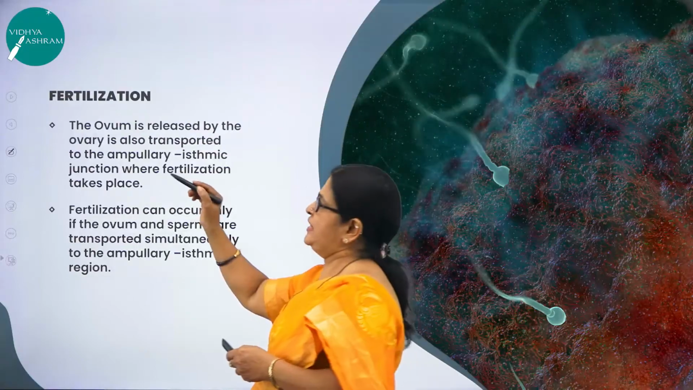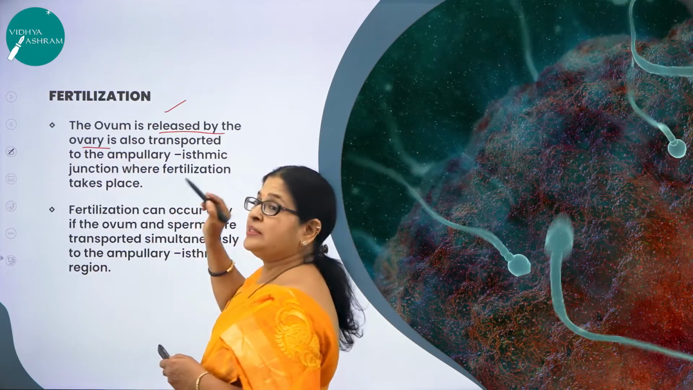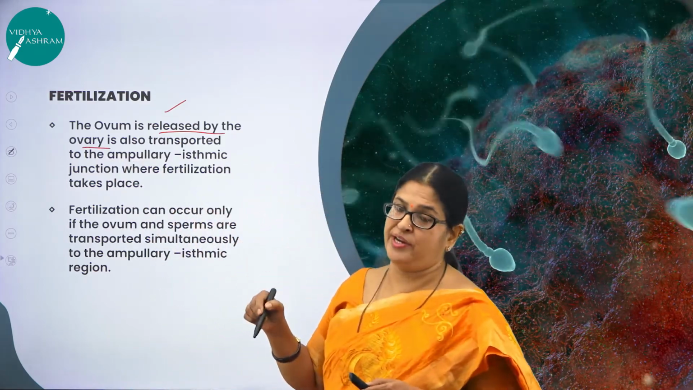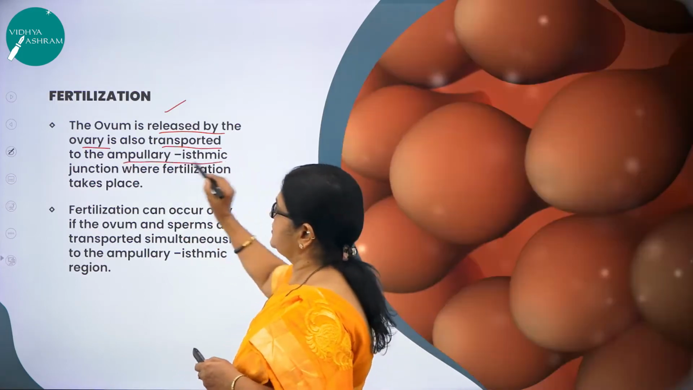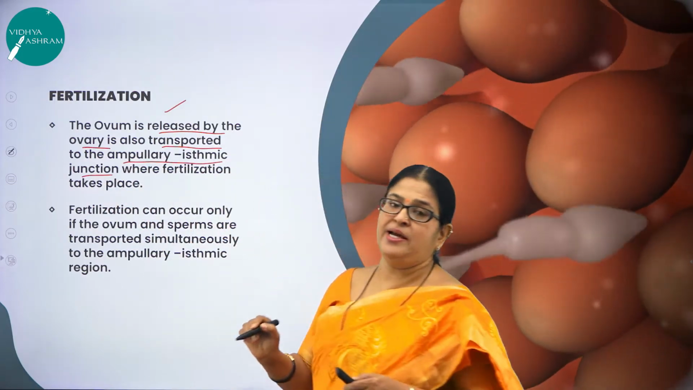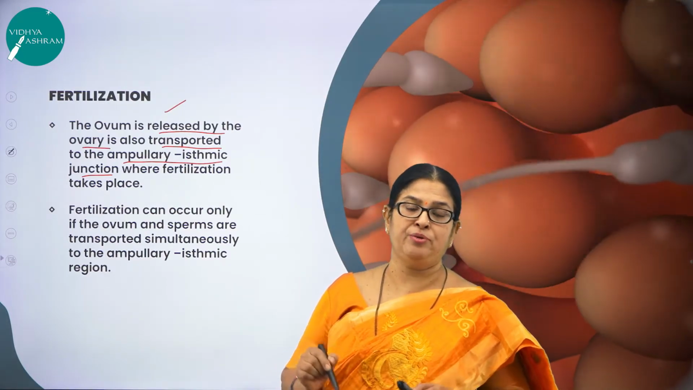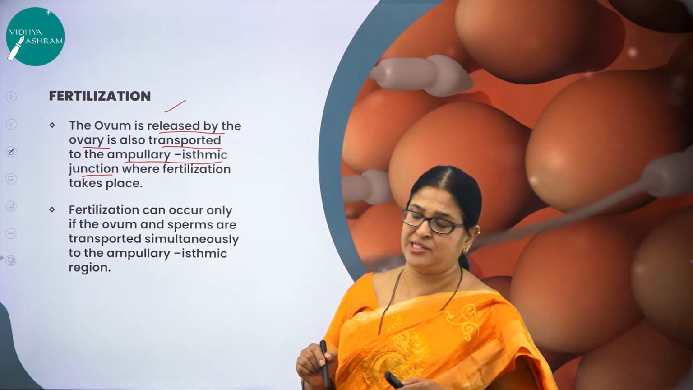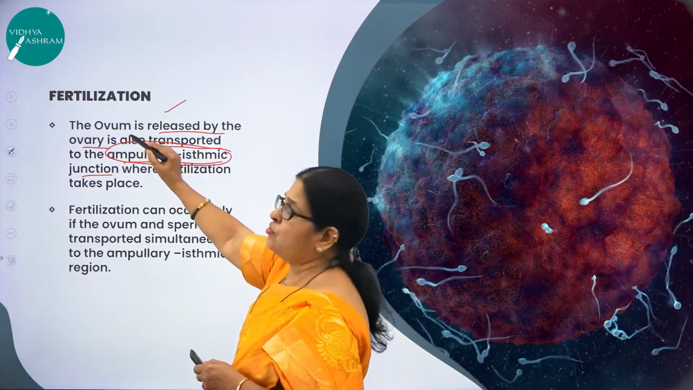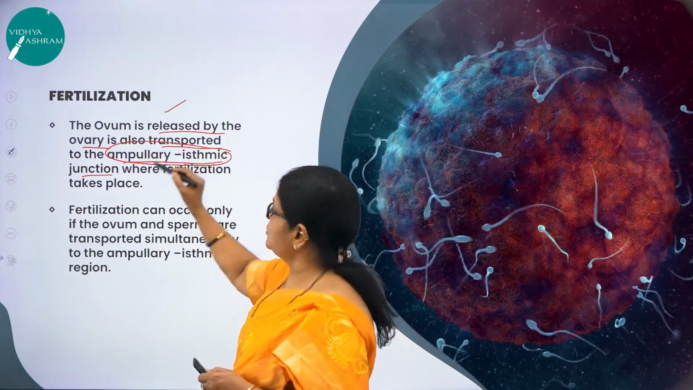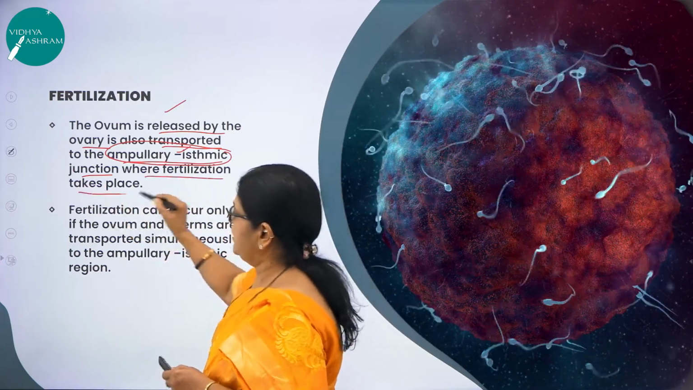Now, the next step in fertilization: the ovum is released by the ovary. That ovum which is released by the ovary, as I said, is called ovulation, and it is also transported to the ampullary isthmic junction. So the ampullary isthmic junction is a very important region of the fallopian tube where the process of fertilization has to take place. The ovum released by the ovary is transported to the ampullary isthmic junction where fertilization will take place.